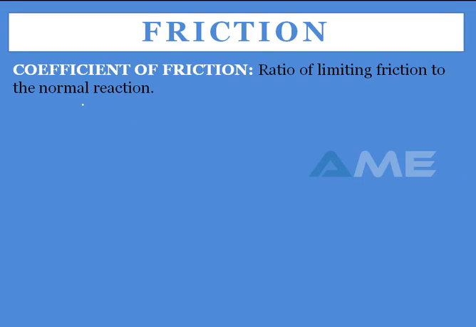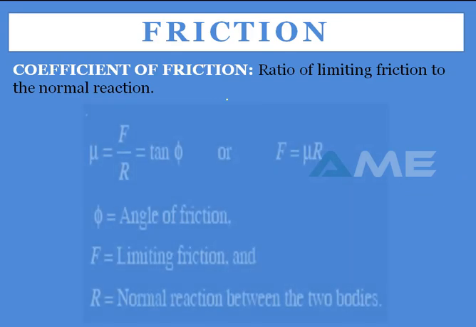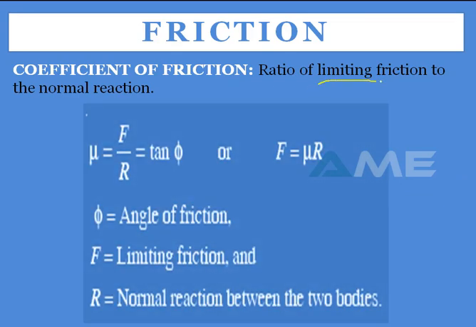Next term we'll see is the coefficient of friction. It is the ratio of limiting friction to the normal reaction. The coefficient of friction is designated by mu, and it is the ratio of limiting friction, which we just saw, to your normal reaction. We'll see what this normal reaction is.